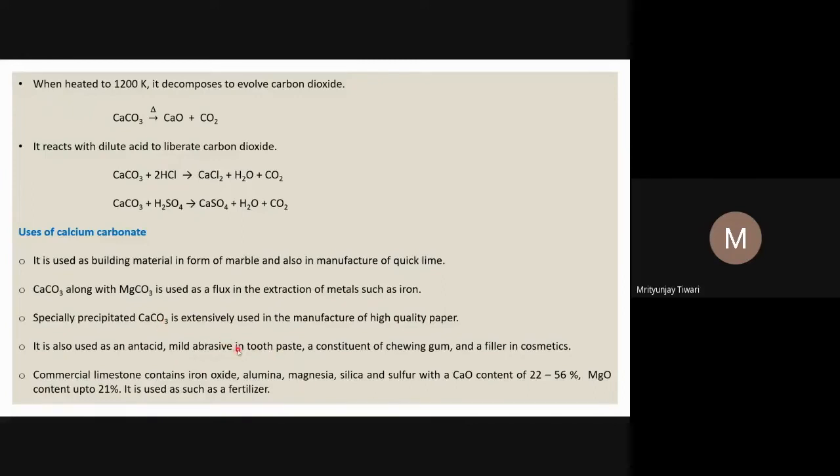So it is used as an abrasive in toothpaste, and is a constituent of chewing gum. It is also used as a filler in cosmetics. Commercial limestone contains iron oxide, alumina, magnesia, silica, and sulfur, with calcium oxide content of 22 to 56% and magnesium oxide content up to 21%. It is used as such as a fertilizer.